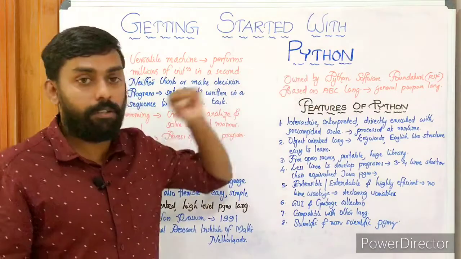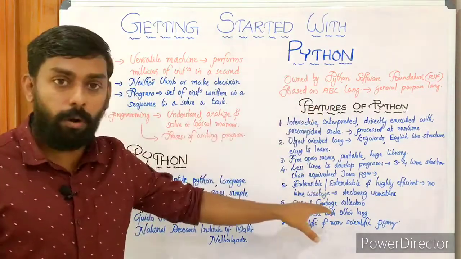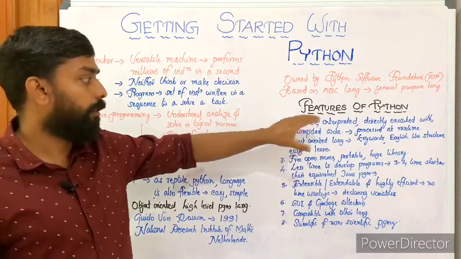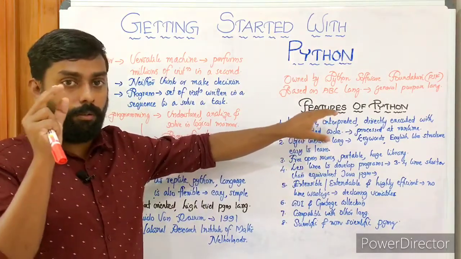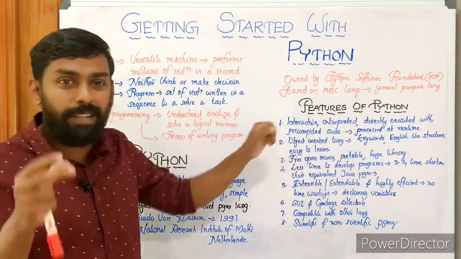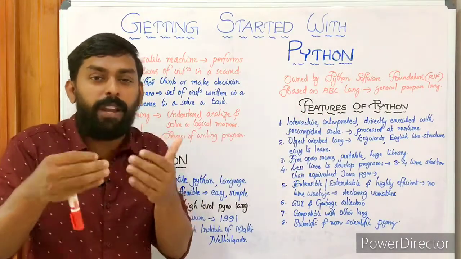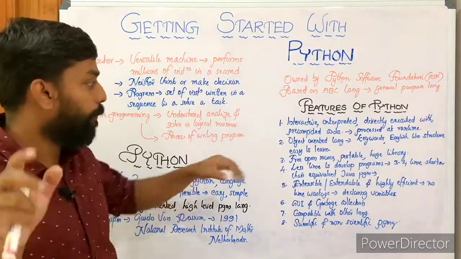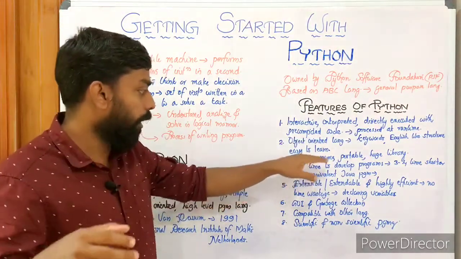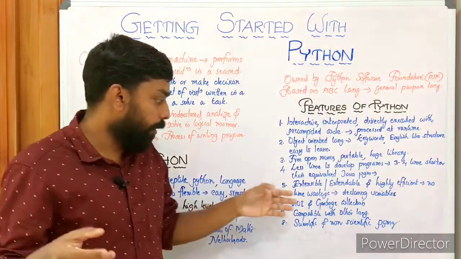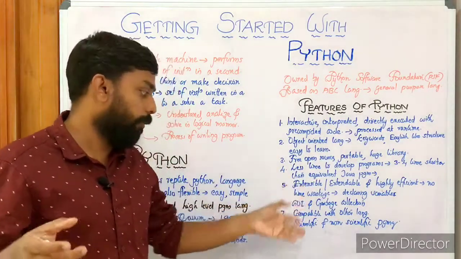Then features of Python. We have seen almost all the important points. Interactive, interpreted language; the source code is directly executed. Execution means the process of getting the result. Then object oriented, high level programming language, open source, portable, huge library, less time to develop programs. Then GUI and garbage collection, extensible, compatible, scientific.